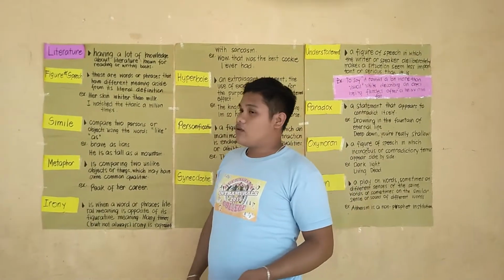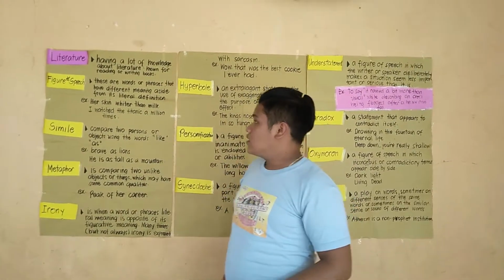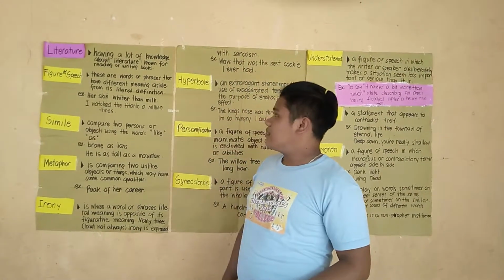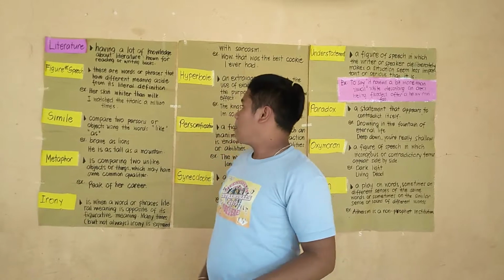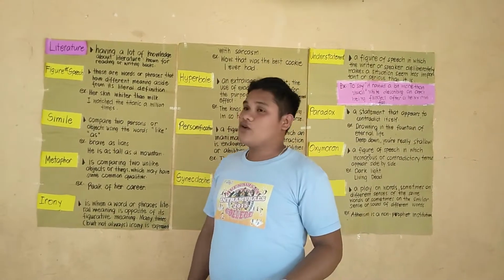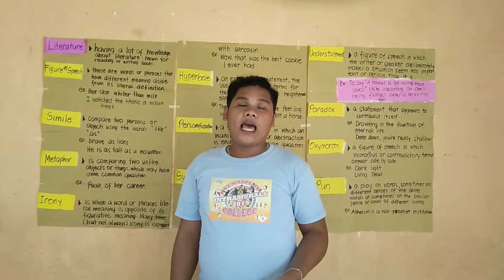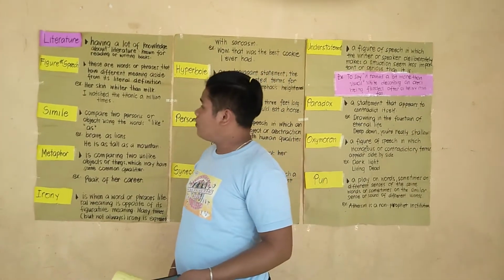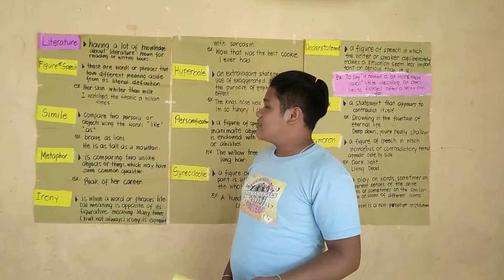So we will tackle now the figure of speech. Figures of speech are words or phrases that have a different meaning aside from their literal meaning. There is not only one meaning, but a different meaning. For your understanding, I have here some examples.